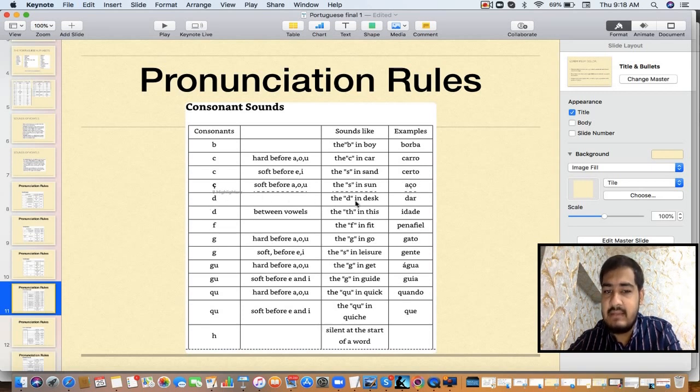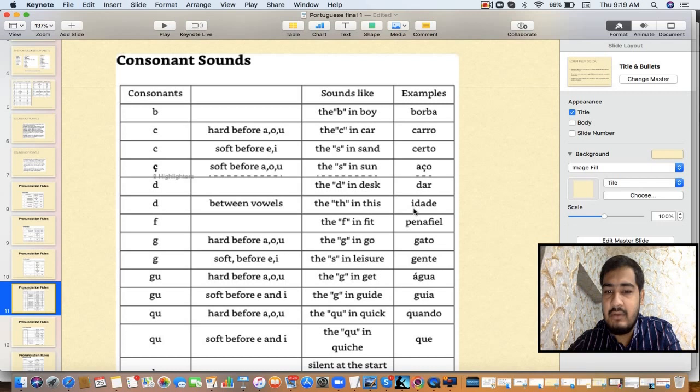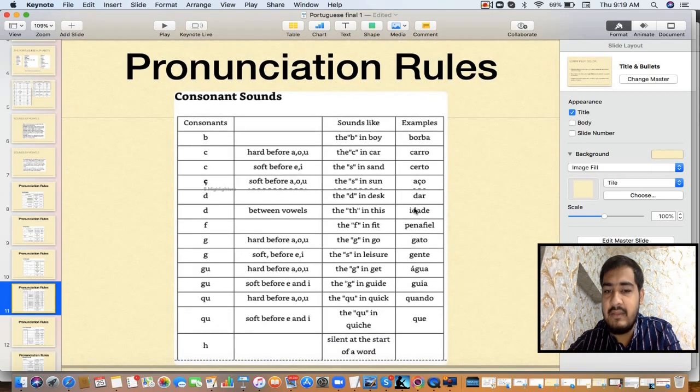Next is D. D is simple, da. Dar. And whenever it is coming in between the vowels, this is an important rule. You can see here it is coming in between the vowels. So here it will have the soft da sound, like this, idade. Whenever it is not coming between the vowels, you can see in dar only the right hand side has a vowel, the left hand side does not. So it is not coming in between vowels, so it's simple D for da sound, dar. And here it will be in between the vowels, so here it will be the soft sound, idade.